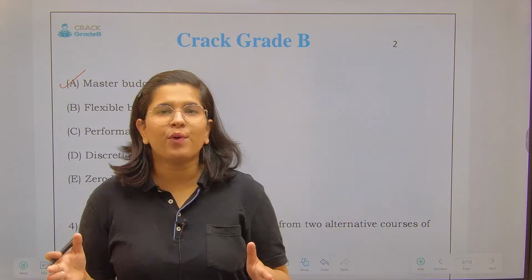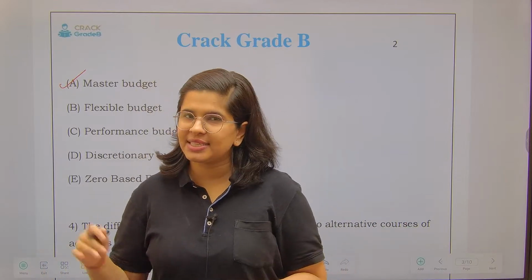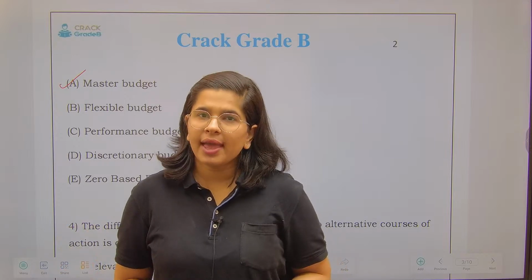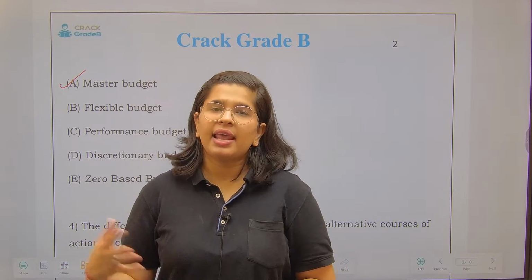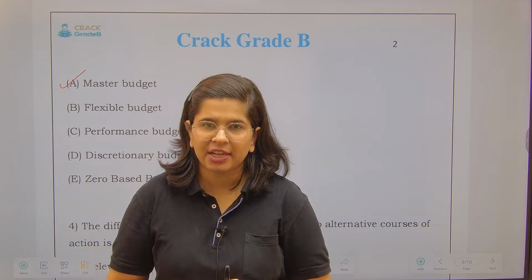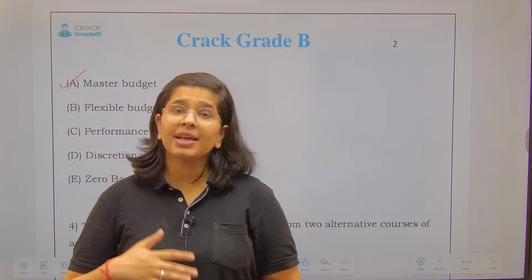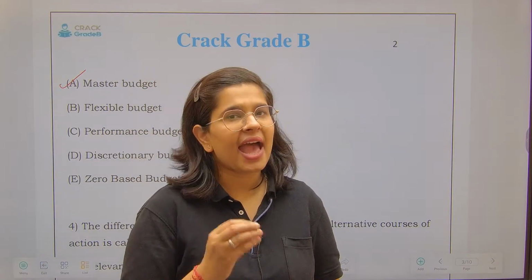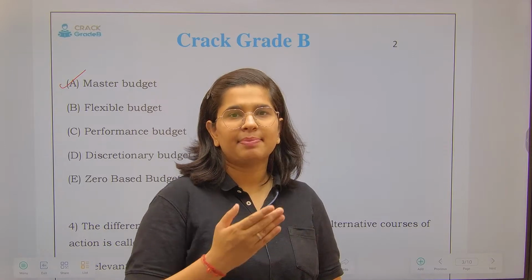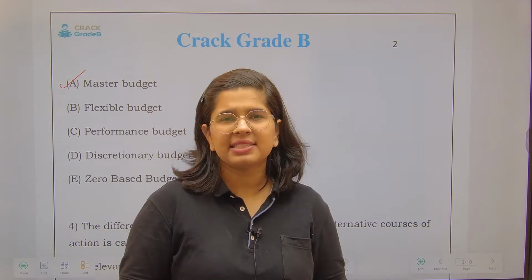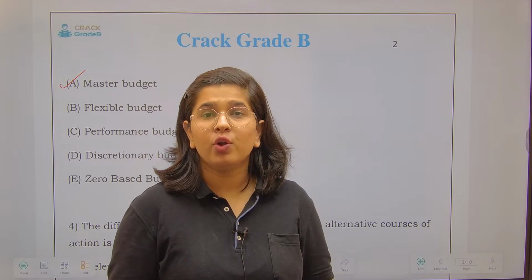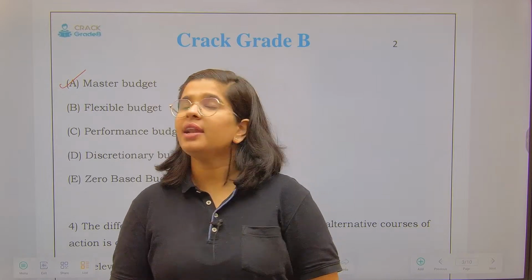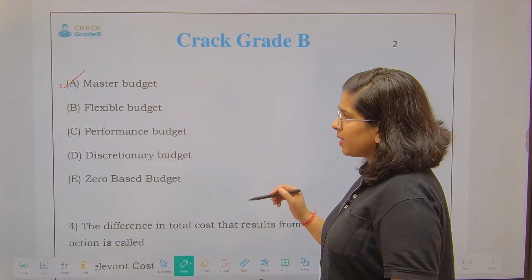And suppose I have taken all the expenses that are going to be incurred by the different departments. Now I have the total cost, and I'll just add my revenue expectations to it. That is, how much sales I am expecting to do next year. As soon as I add it, sales minus cost gives me an estimated profit figure which I am looking forward to achieving in the upcoming period, right? So this is what is called the master budget.